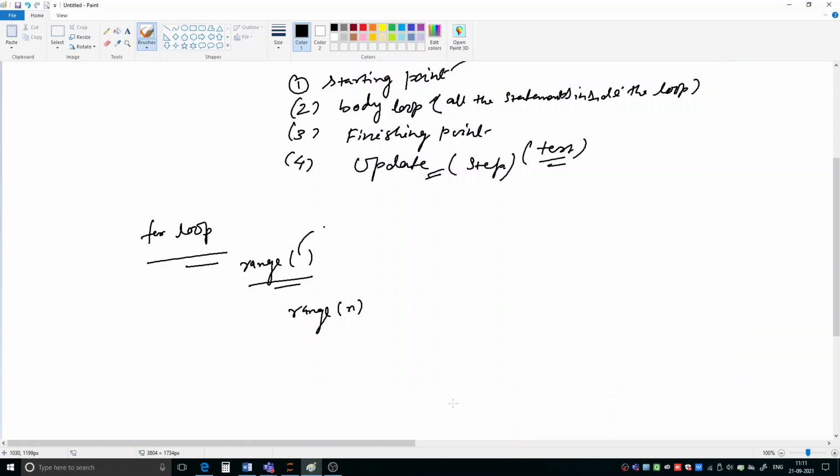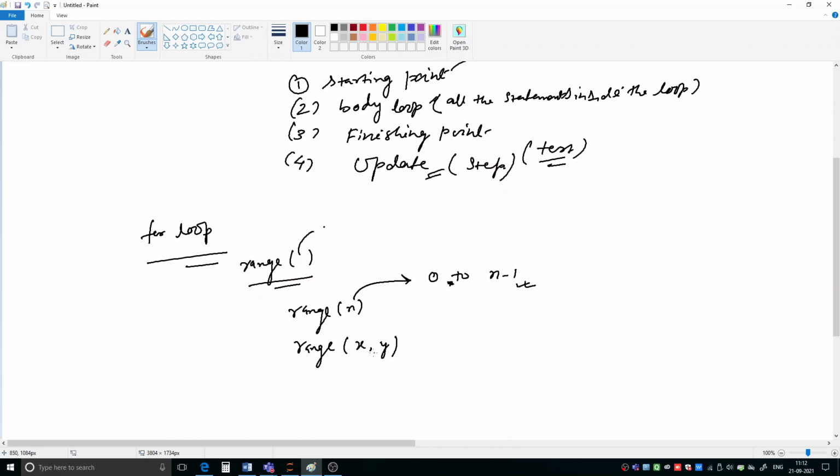So if you have written range(n), what does it mean? Only one parameter we are giving. So by default it will start from 0 and it will go up to n minus 1. That you have to keep in mind. When you are writing range(n), it will start from 0 and go up to n minus 1.